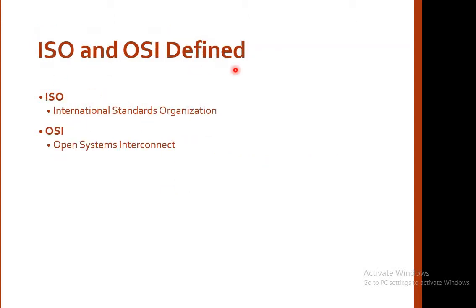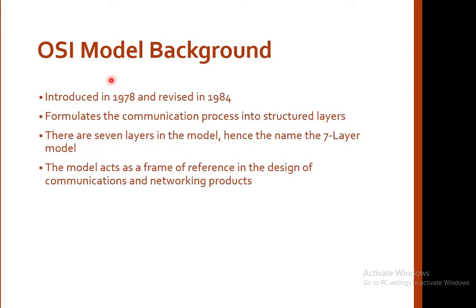So what does the ISO OSI model define? ISO stands for International Standards Organization and OSI stands for Open System Interconnect. So together ISO OSI is called the International Standards Organization Open System Interconnect. Background of the OSI model: it was introduced in 1978 and revised in 1984. It formulates the communication process into structured layers. There are 7 layers in the model, hence the name, the 7-layer model. The model acts as a reference framework in the designing of communication and networking products.